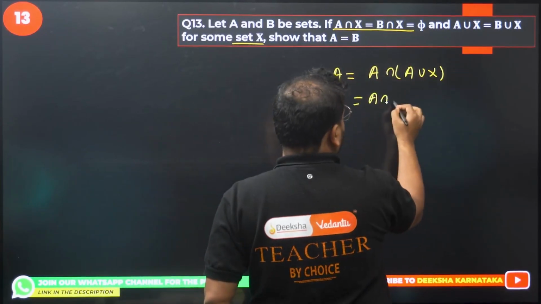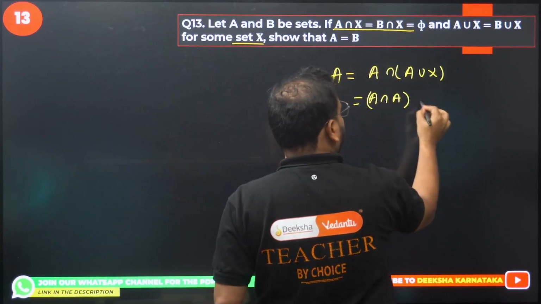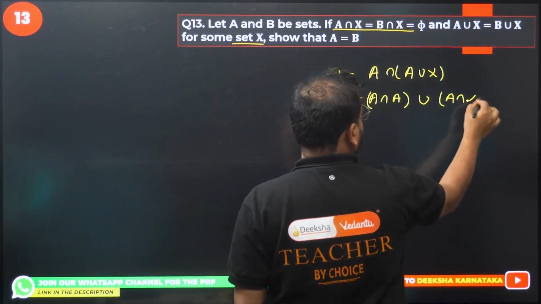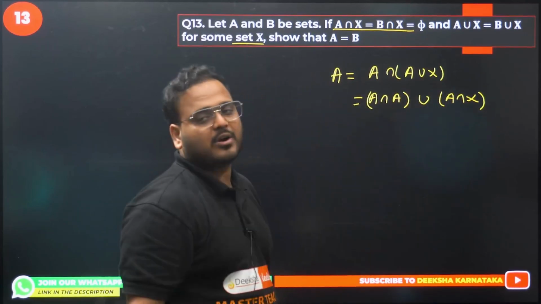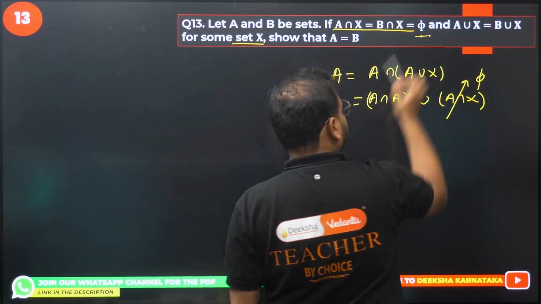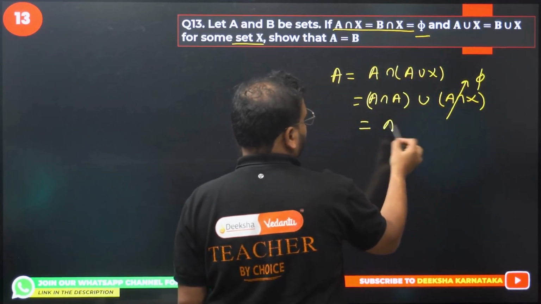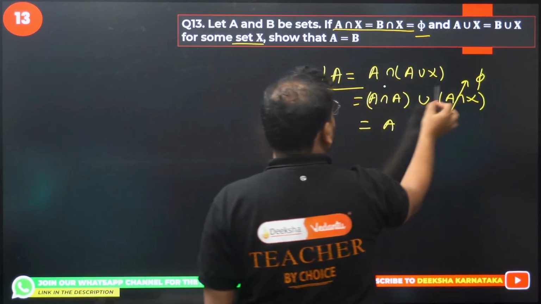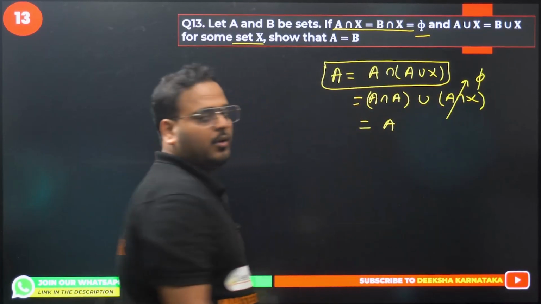A intersection A, first one, applying the distributive law, union A intersection X. This is going to be the null set, they have given it over here, and this will become simply A only, right? The answer will be simply A. So I'm writing this A as this, there's no problem with that. Okay, let's continue.